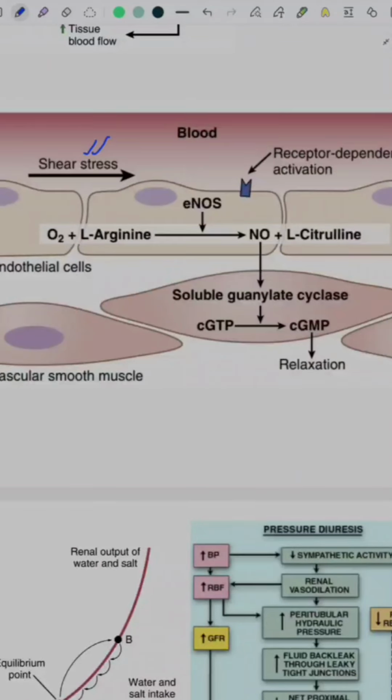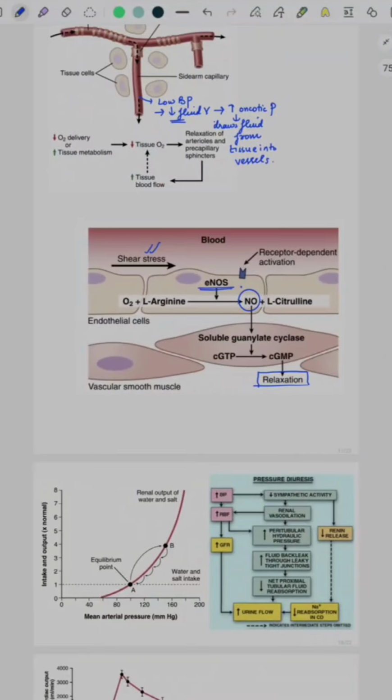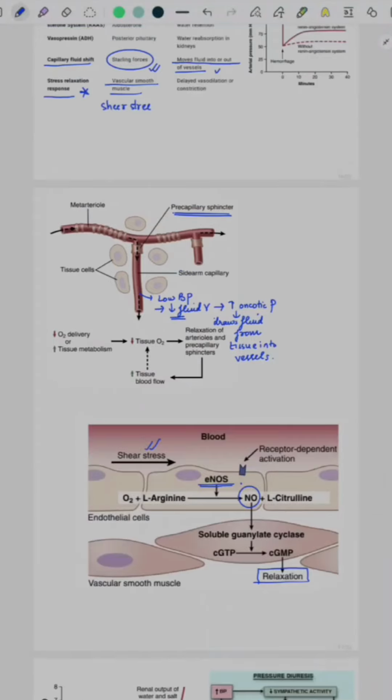The shear stress causes the activation of endothelial nitric oxide synthase, which is responsible for production of nitric oxide. Nitric oxide is the chief compound that causes the relaxation of smooth muscles, and this relaxation causes decrease of total peripheral vascular resistance and decrease in BP.